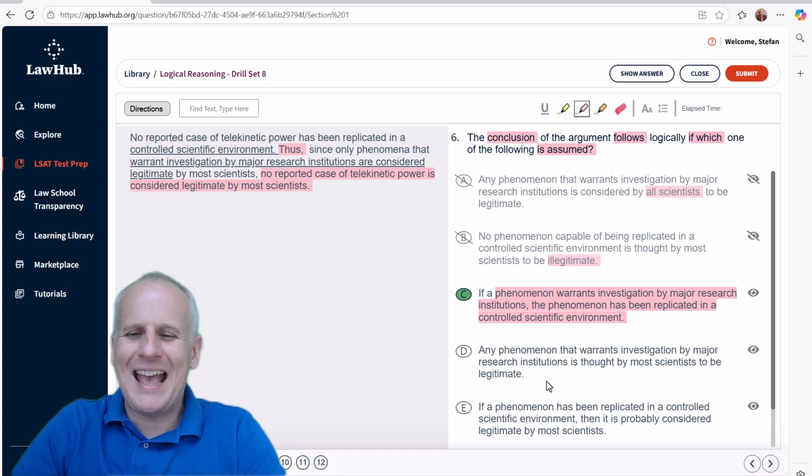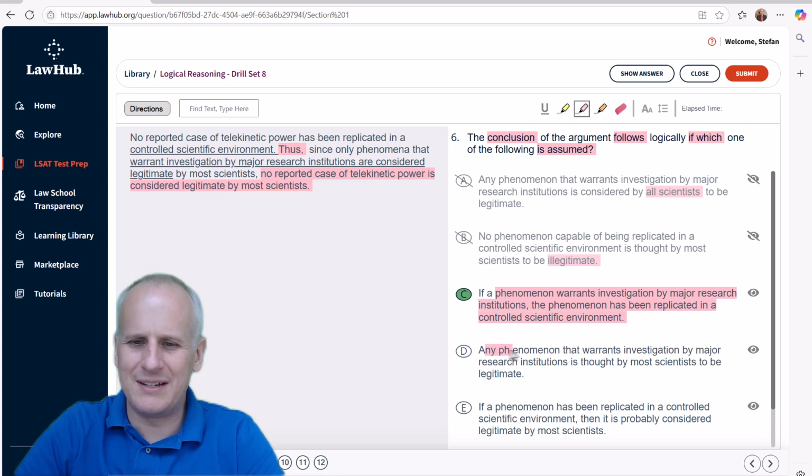Moving on to choice D, any phenomenon that warrants investigation by major research institutions is thought by most scientists to be legitimate. Again, we don't need it to be any phenomenon. That's going to go beyond just the only phenomena. So we can eliminate choice D as, again, just not being necessary to the conclusion that was presented.